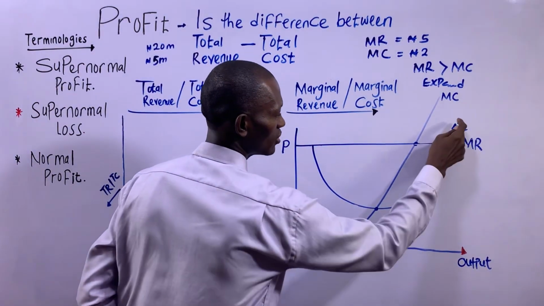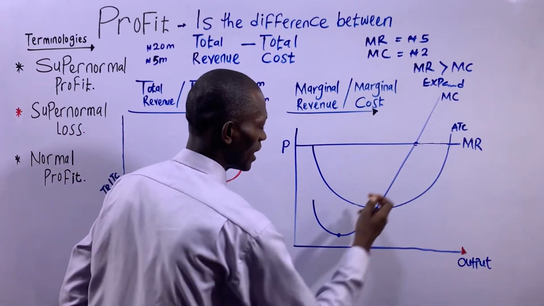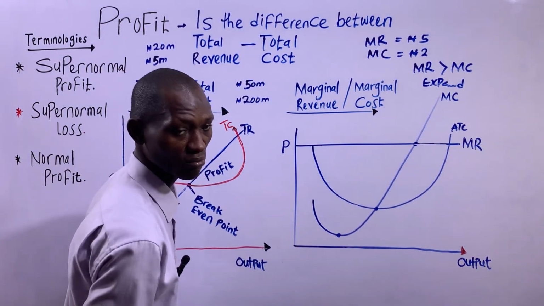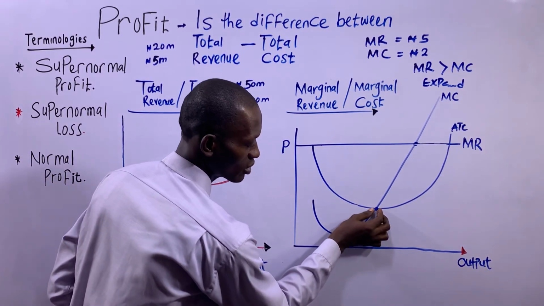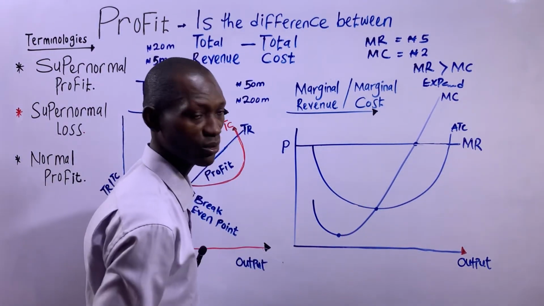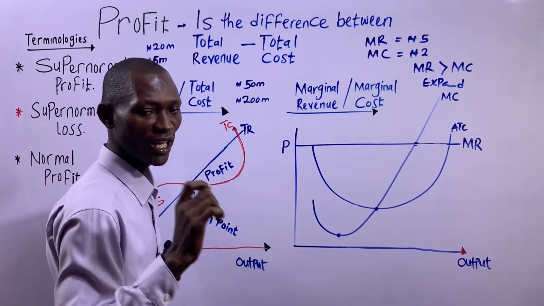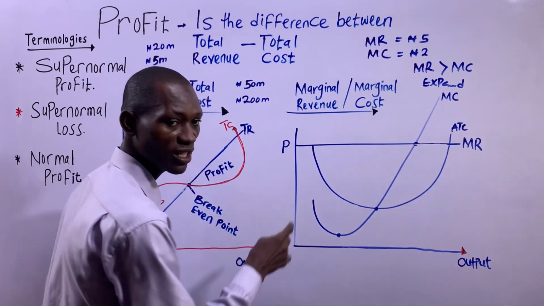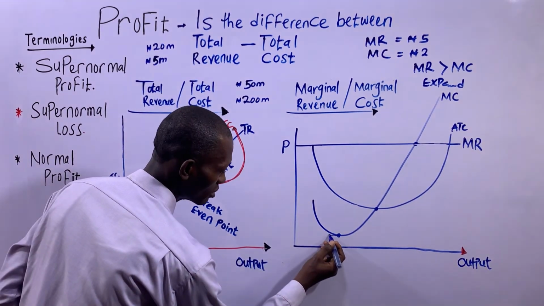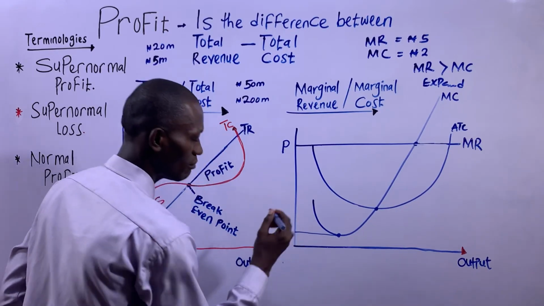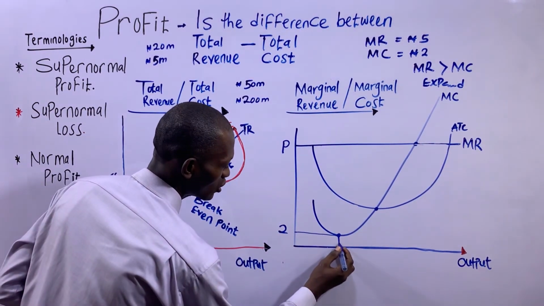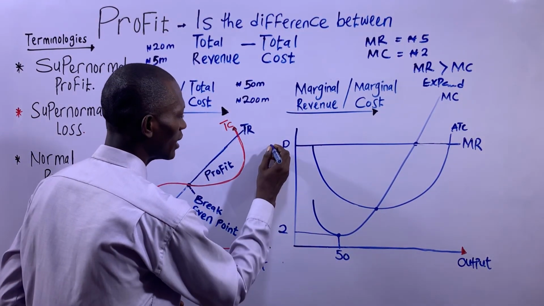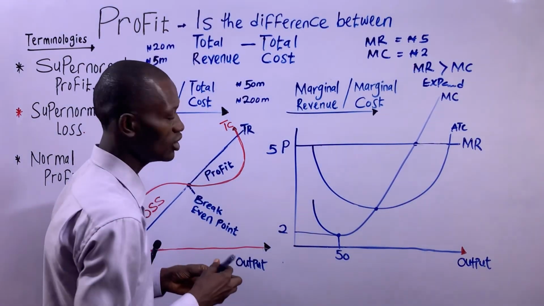AC, that's average cost, is U-shaped, and your MR cuts your average cost at its minimum point. This is the minimum point of the average cost, so MR cuts it at that point. Like I said, every firm will love to produce at the lowest point of the marginal cost. So this is the lowest point of the marginal cost. Let's assume here marginal cost is 2, and the output is 50 units. Let's assume our price, which is our marginal revenue, to be 5.